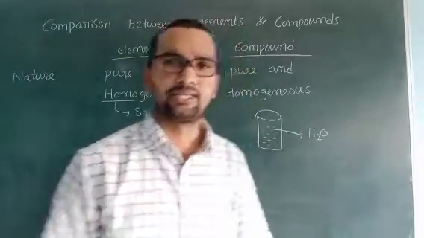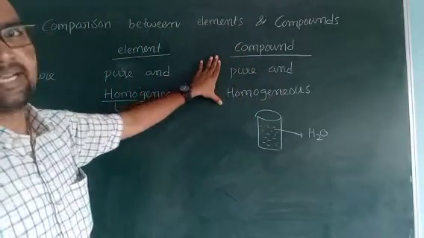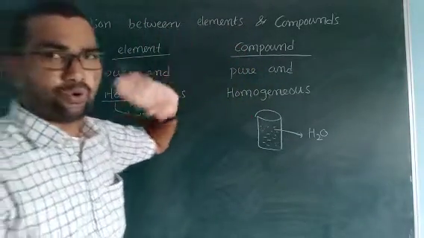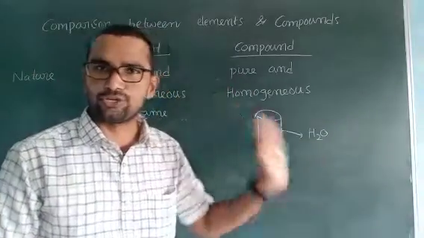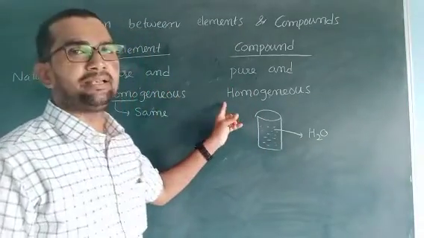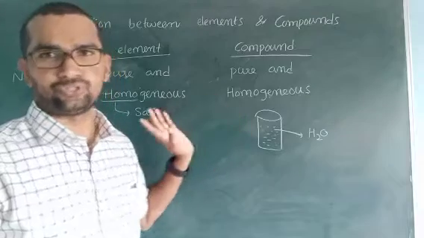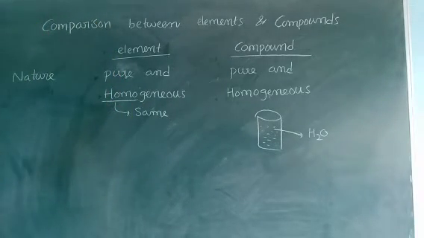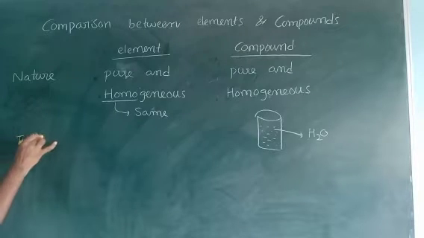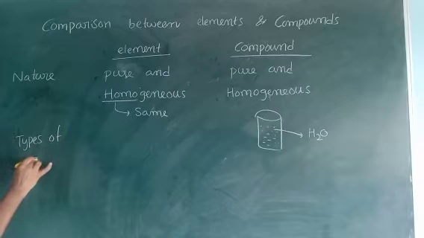That's why any compound contains only one type of molecules, and they also maintain the same phase throughout. This is the first differentiation. Now come to the second one: types of atoms.